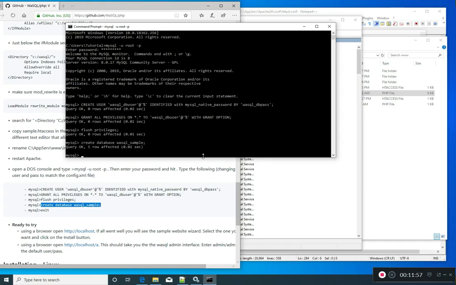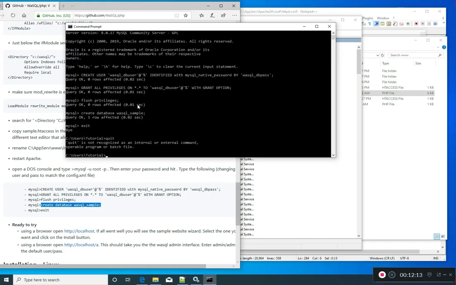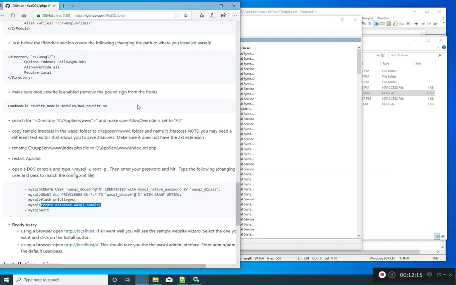Okay, and the last one created the database. So this is the WaSQL user. This is what the web development tool is going to use to talk to the MySQL database. All right, we're done with that. And exit out of the command prompt too.